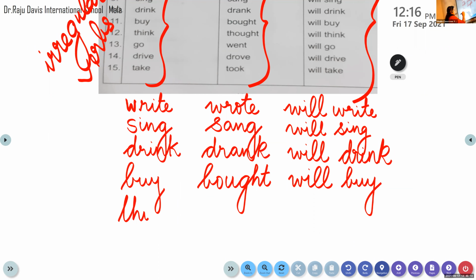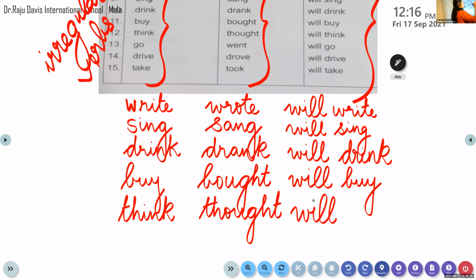Okay, T-H-I-N-K, think. The past tense form of think is thought, T-H-O-U-G-H-T, thought. And the future tense form is "will" before the base form of the verb. So it is will think, T-H-I-N-K, think. Is that clear to all of you?